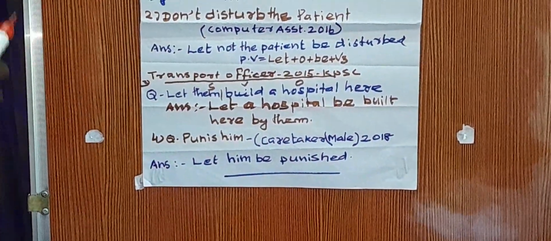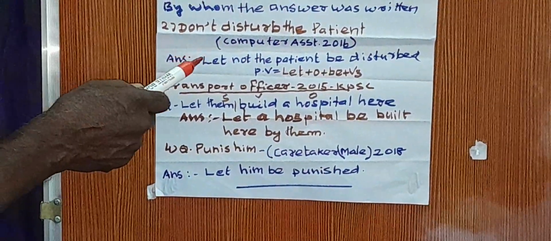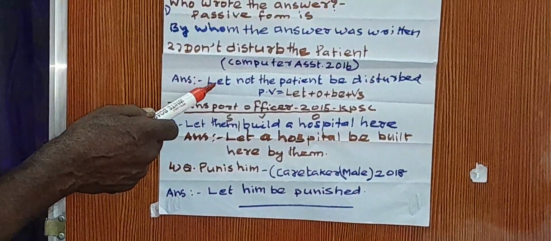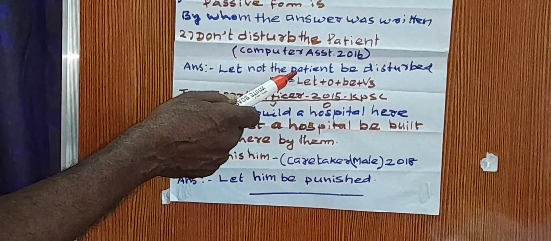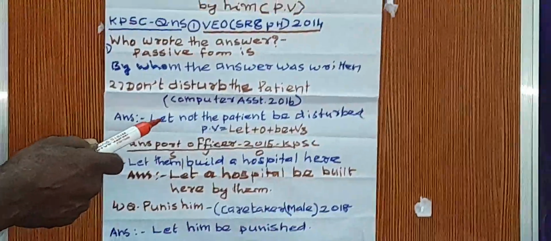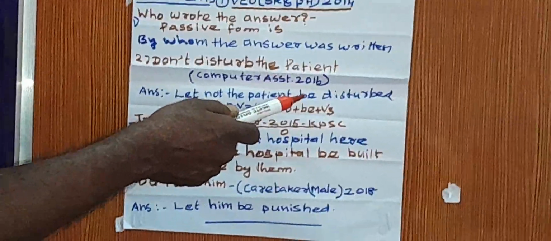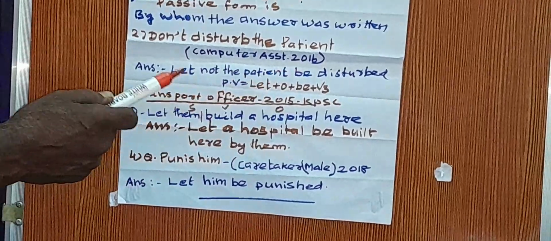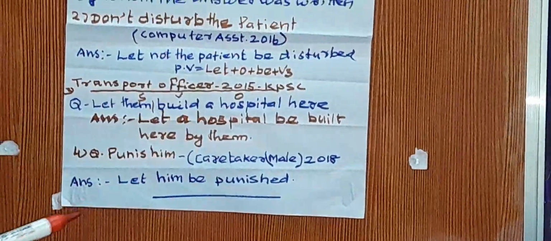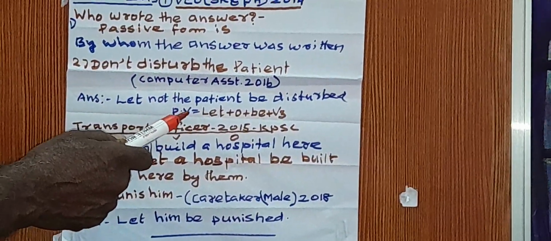In that sentence, the passive voice should begin with let. So here we are given let not the patient. The patient is the object here: let plus object plus be plus V3. Hence, let not the patient be disturbed. Here I have given the formula.